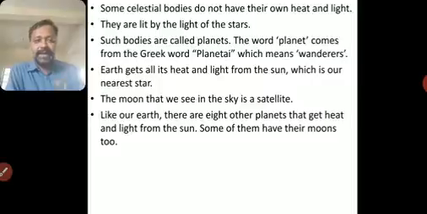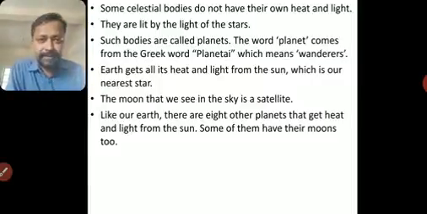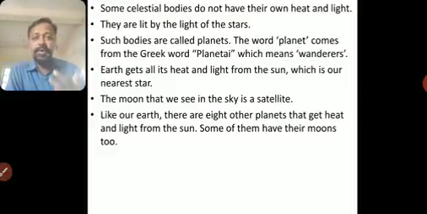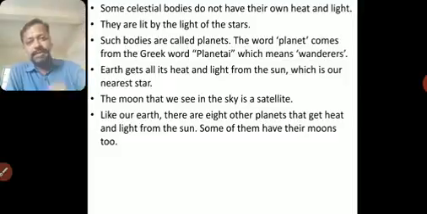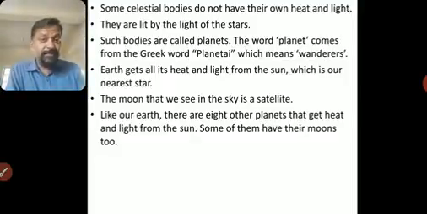So like our Earth, there are 7 other planets that get heat and light from the Sun, and some of them have their own moons too. Like Earth has its moon, other planets also have their moons. How many, we'll see in our further slides.